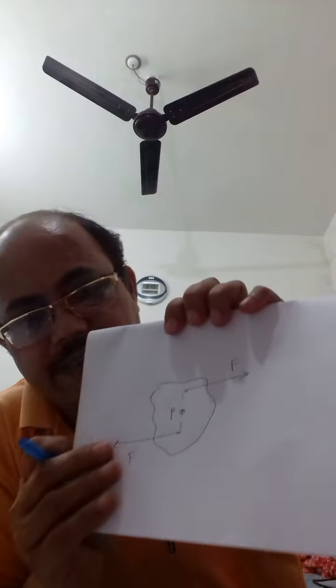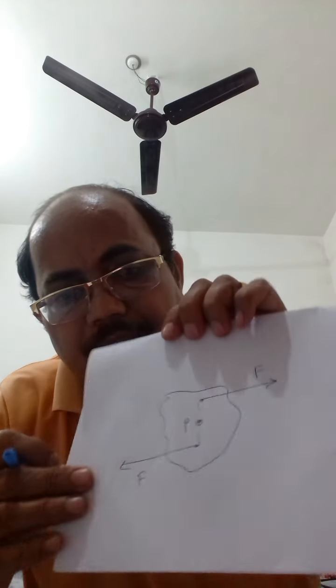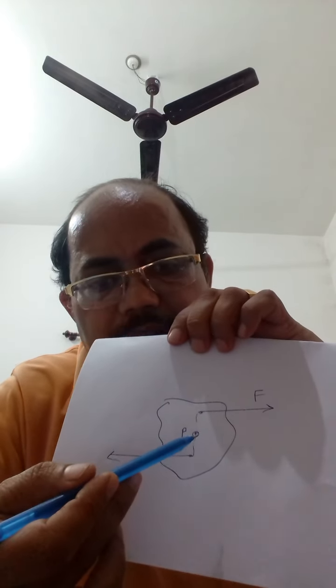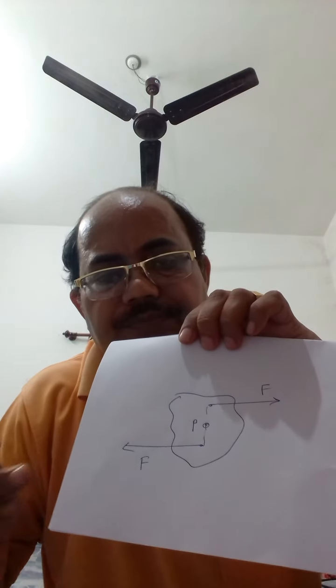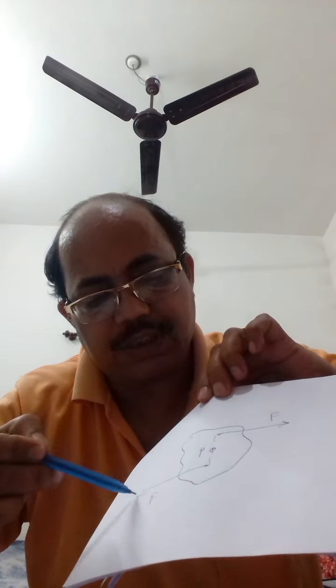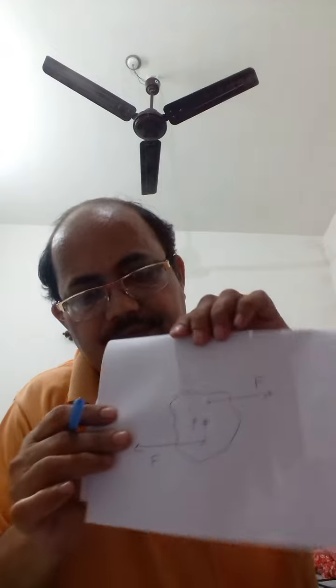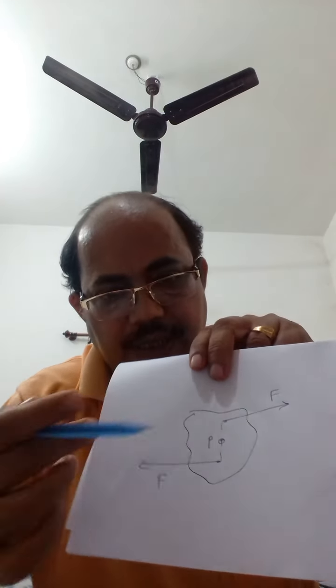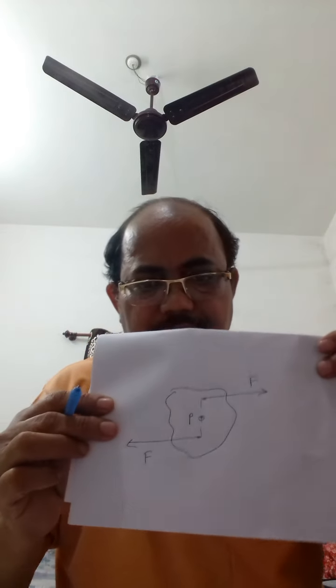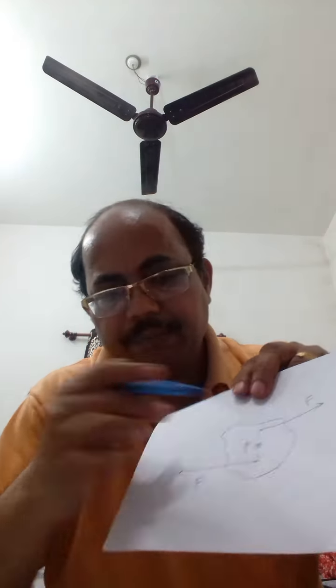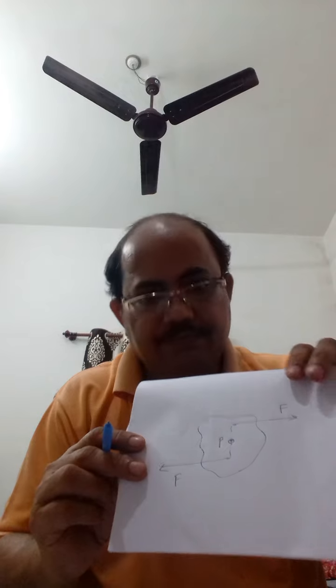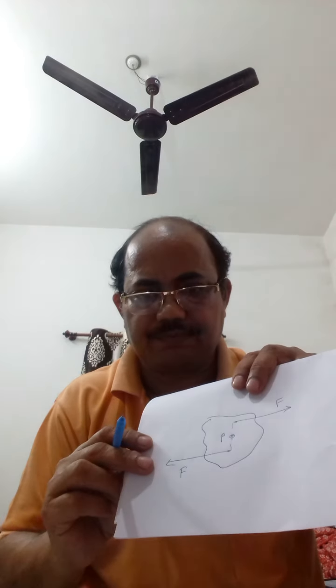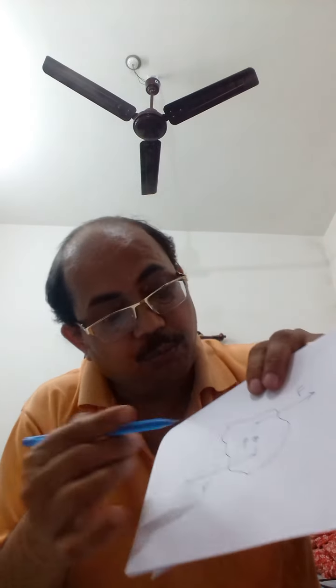Suppose, let's see the picture diagram. This object is pivoted at this point and two forces, F and F, are acting in these directions. The directions are opposite in nature and the magnitude of the force is the same, F. So there are two moments. This moment is F into this length.